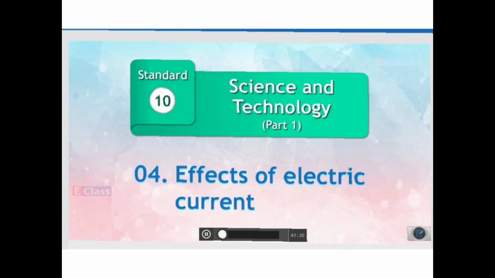Right now, in this year, we are going to begin to study the effects of electric current, what all other effects are found. That is what we are going to see. Now first we are going to understand how the energy is transferred in an electrical circuit.